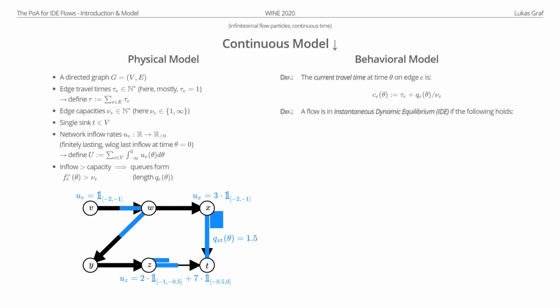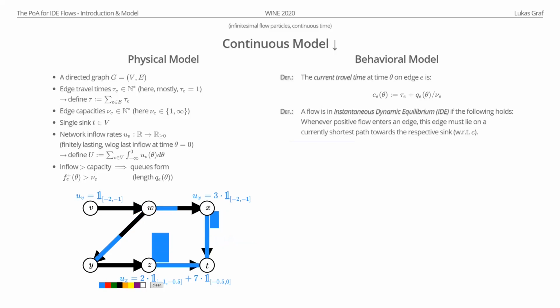A flow is such an IDE if whenever particles enter an edge, this edge lies on a currently shortest path. And by currently shortest, I mean shortest with respect to these current travel times. If we look at our example again, we now have this queue here, but this queue will now deplete, and we have a queue starting to increase here. So from now on, this path will be longer again, because we have an increasing queue here and a decreasing queue here, and now these particles will go to x again in an IDE, because this path to the right is now currently shorter. So this is what an IDE is.